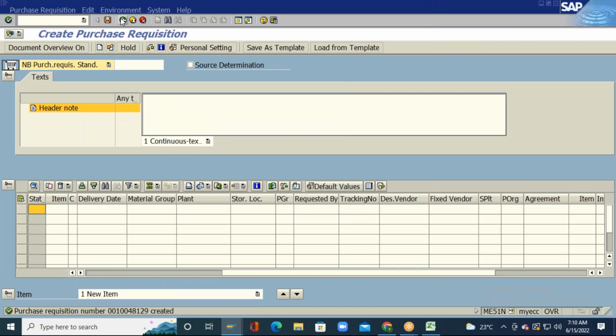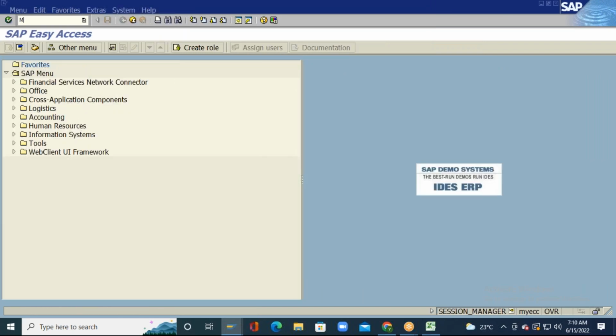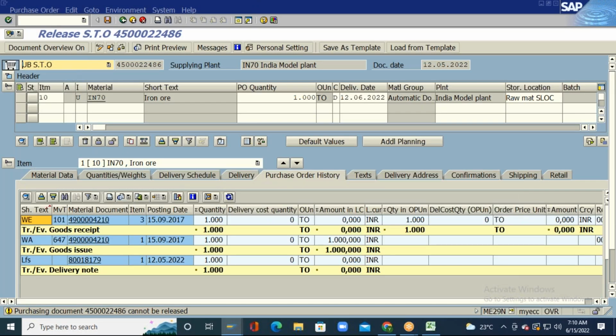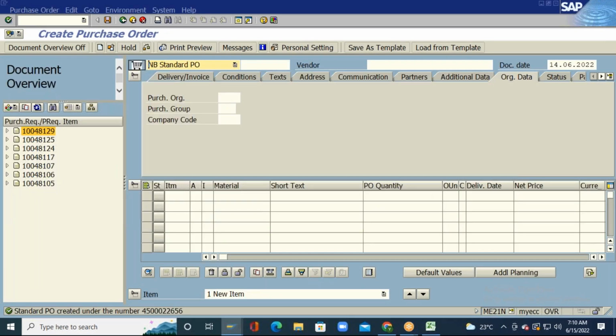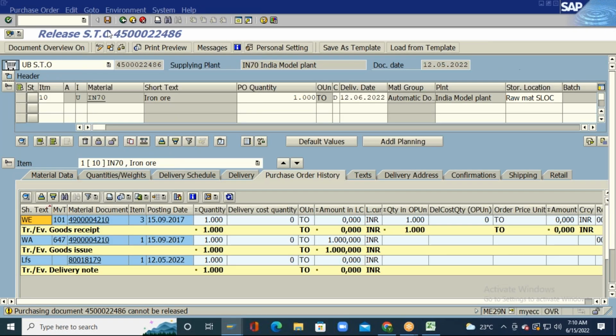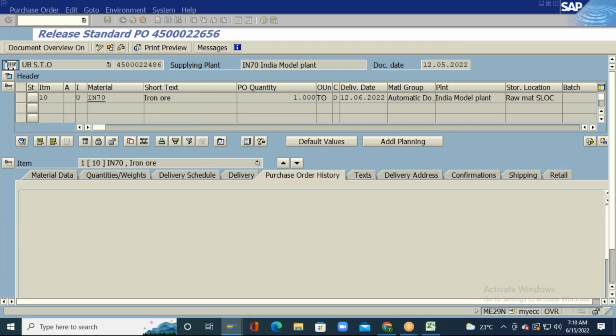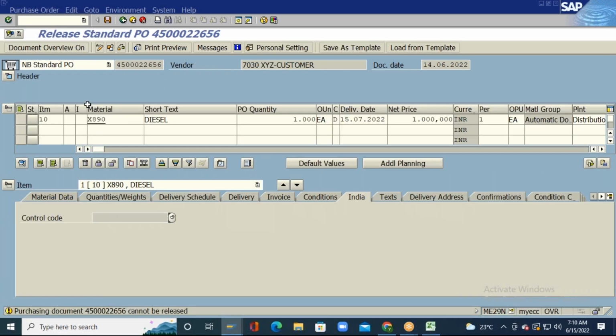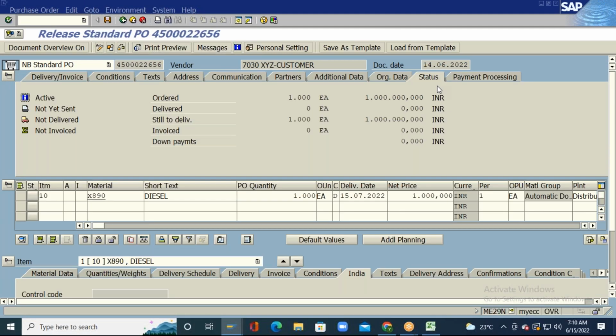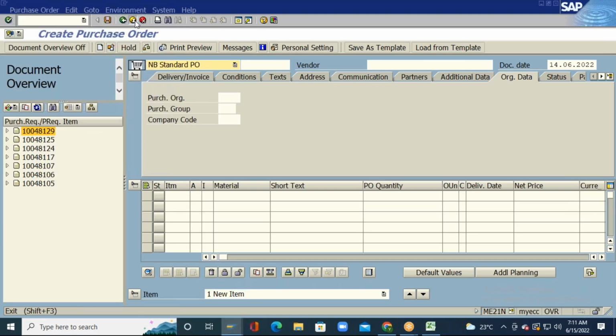Okay, so I will go to the ME29N. What is the PO number? 22656, right? So I will go to the other purchaser 22656. Okay, so there is no release strategy for this PO, so I will try to do a goods receipt.